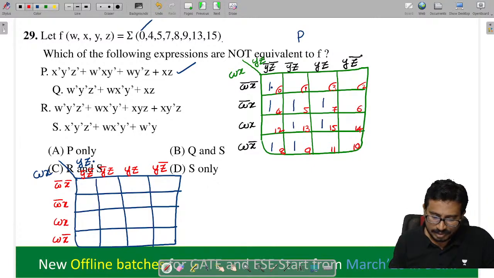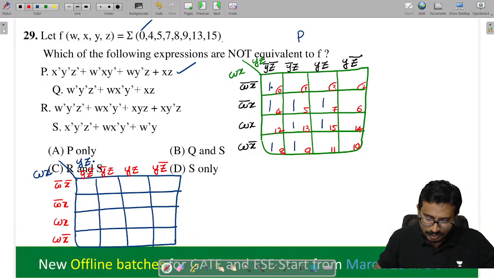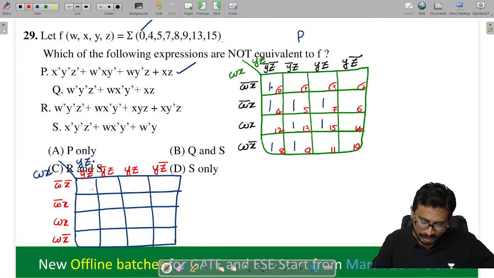Now locate here this thing Q. So Q is what you tell me now here. W bar y bar z bar, y bar z bar here and w bar. So here and here. Next, w x bar, w x bar y bar, here. Next, x z, x and z. So here what we have, x z here, here, here, here we have.